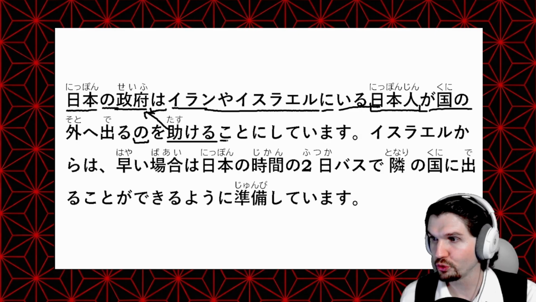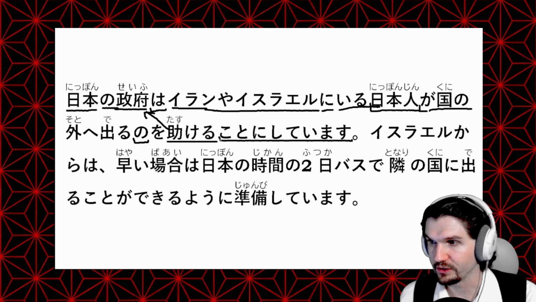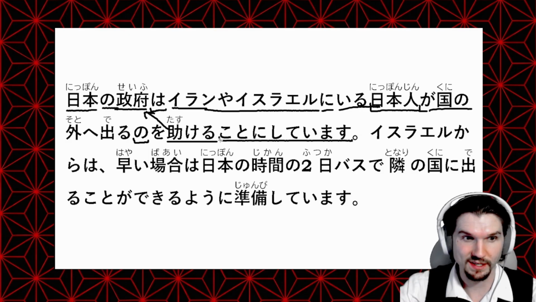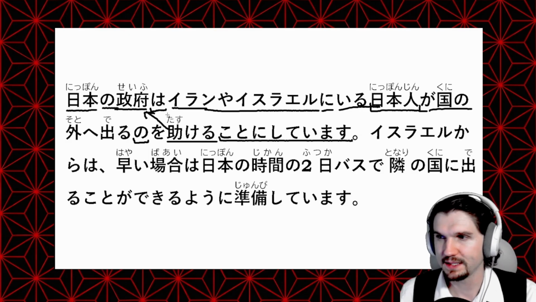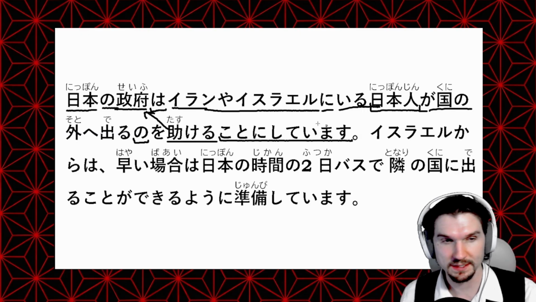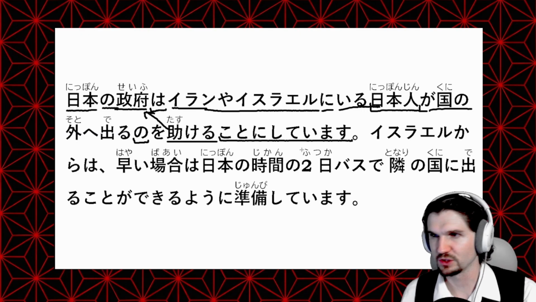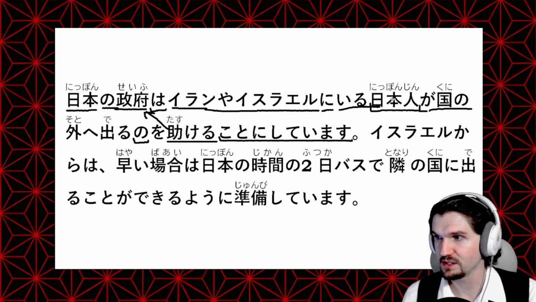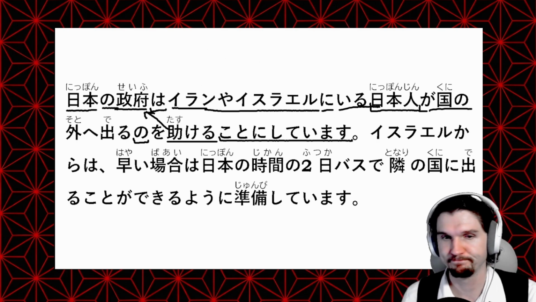And then we have ことにしています。 So ことにする, this is a grammar when you're making it a point to do something or you've decided you're going to do it and you're working on it. So 助けることにしています。 The Japanese government is working on, or they are striving to make this happen. They're helping Japanese people who are in Iran or Israel get out of the country.